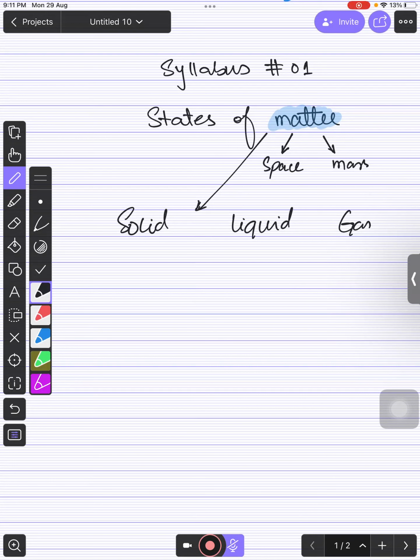Quickly. You need to tell me. Five examples. Just write in your copy. Any example, any five. If you want to write 2 solid, 2 liquid, and 1 gas, that's very good. But all of them should be there, right? There should be some solid, some liquid, and some gases. It should not be that you write all 5 as solid.